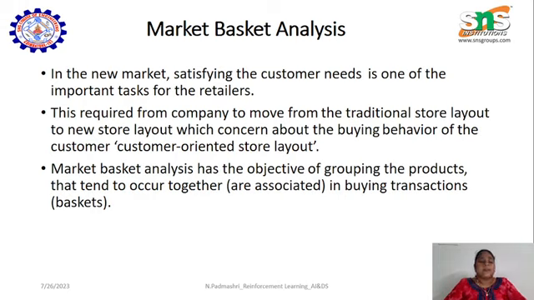Satisfying the customer need is one of the most important tasks for the retailer. So based on the customer need, suggestions for products will be given to the customer. As I already explained, when we purchase a bread packet, we get some items associated with the bread, like jam, butter, milk, oats, cornflakes, etc. So how is the machine going to train?